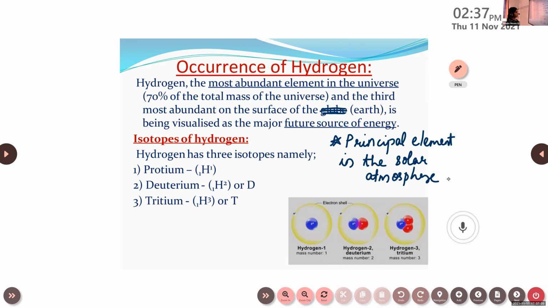It is the most abundant element in the universe. About 70% of the total mass of the universe contains hydrogen. And it is the third most abundant on the surface of the earth. It is being visualized as the major future source of energy. Nowadays, we are using or depending on hydrogen as a fuel, right? Yes. So it is the principal element in the solar atmosphere. Not only Earth, but other planets also contain hydrogen.